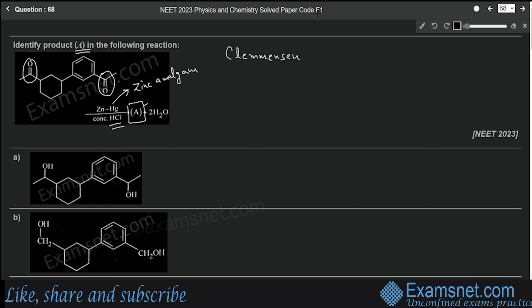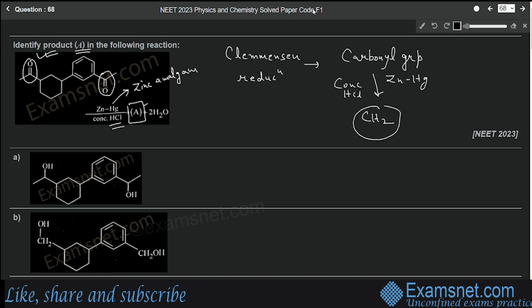Okay, so this is an example of Clemmensen reduction reaction. So what happens in Clemmensen's reduction? In this reaction, the carbonyl groups of aldehydes and ketones are reduced to CH2 group on reaction with zinc amalgam and concentrated hydrochloric acid. So in this compound, both the carbonyl groups must be reduced to CH2 group. Now let's check one by one. In the first option, we can see that these are reduced to OH group, which is not true. Not correct, because these must be reduced to CH2 group, not OH group.